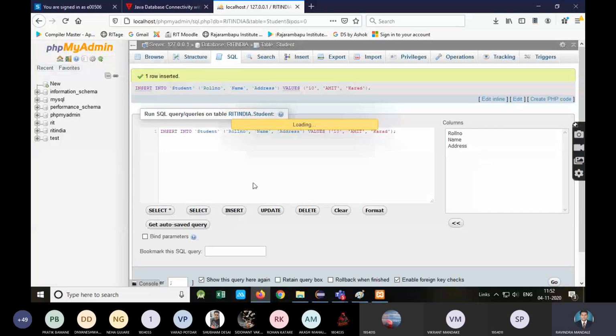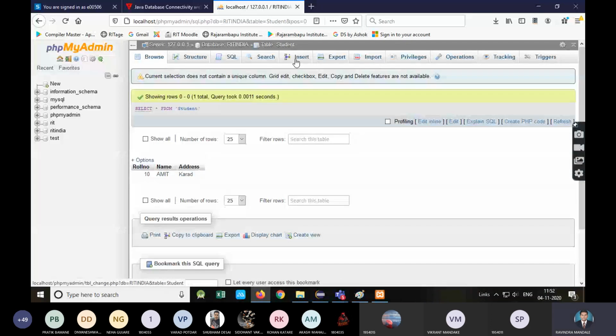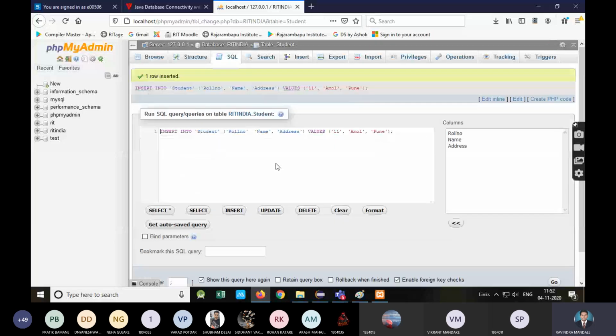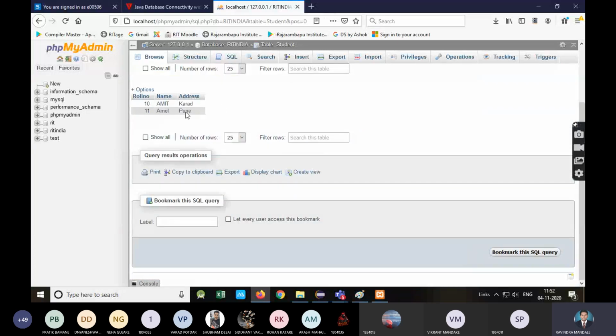See, the row is inserted. I will insert one more row. See, your table is ready. The student table is ready with 2 records.